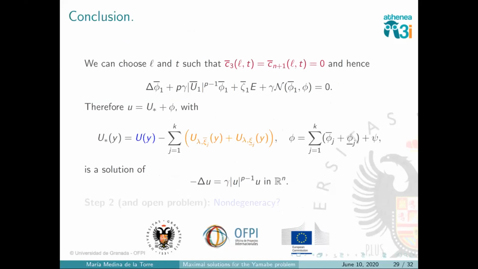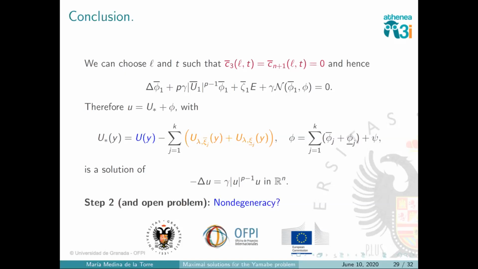Okay, so more or less, if I convinced you, this would be a maximal solution in the case of odd dimension. But to be honest, this is not true, because when I gave the definition of maximal solution, I said that the solution had to be non-degenerate. And we didn't prove non-degeneracy, okay?